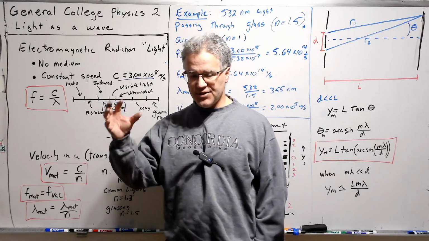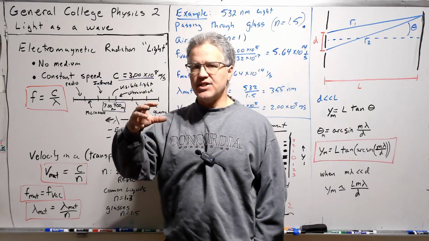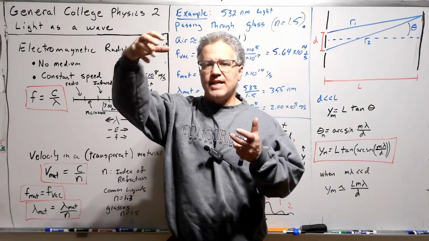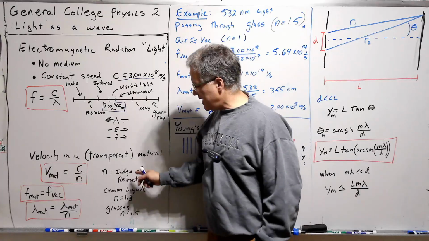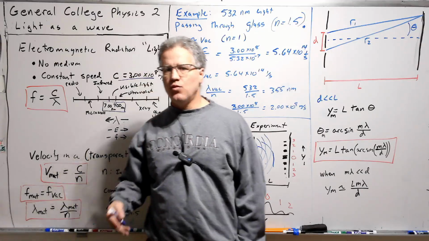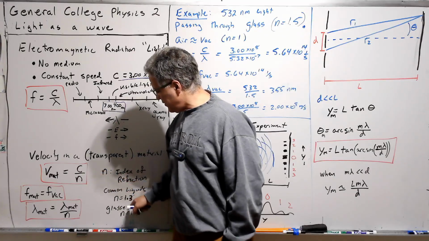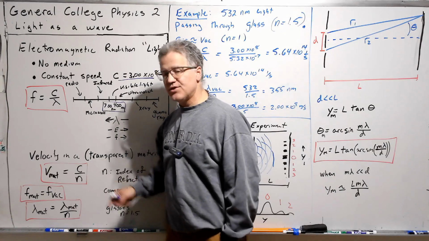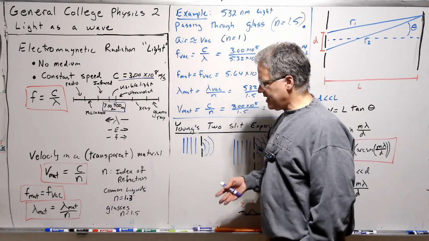Now in air, the density of molecules is very small. So there's a large gap of nothingness between two gas molecules. So by and large, air is just like a vacuum. The index of refraction is 1.000 something. So to a couple of sig figs, the index of refraction is 1, so speed of light in air is just speed of light in the vacuum. So we'll always take the speed of light in air to be that in a vacuum.